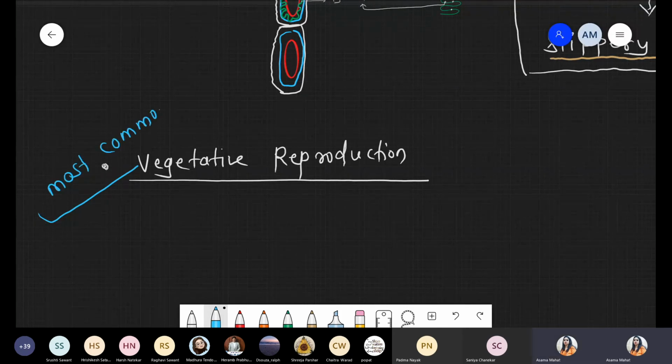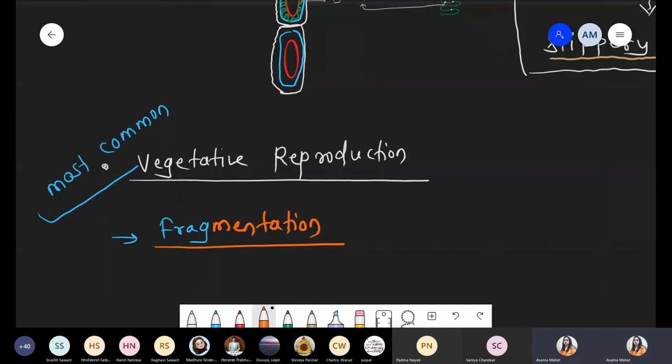Vegetative reproduction is the most common method. Under this point you just have to mention fragmentation, because Spirogyra has a filamentous body. So if the body is filamentous, it will ultimately show fragmentation.